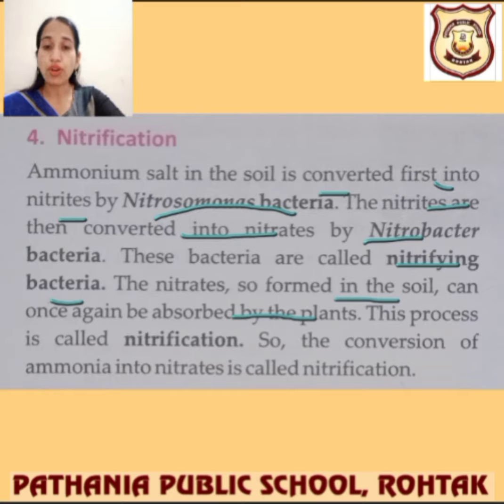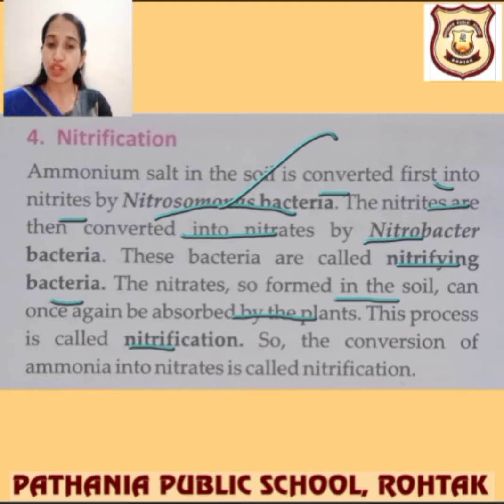This process is called nitrification. Same as what we have read right now. After the dead decayed matter of microorganisms, that was done by nitrifying bacteria, Nitrosomonas bacteria. And that again comes in the form of nitrates into the soil. That is called the nitrification process, right?